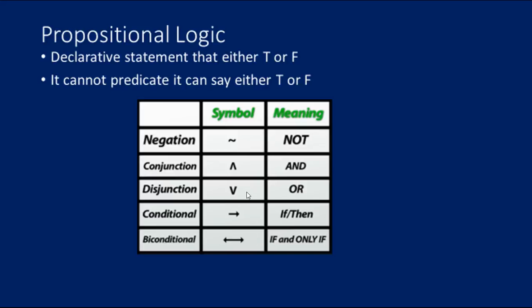It is the simplest form of logic where all the statements are made by propositions. A proposition is a declarative statement which is either true or false. It is a technique of knowledge representation in logic and mathematical form. Here the tabular representation shows the symbols and meaning of each connective. First one, negation, which means not; conjunction, which means and; disjunction, which means or; conditional, which means if then; biconditional, which means if and only if. It is a declarative statement that is either true or false. It cannot be a predicate.